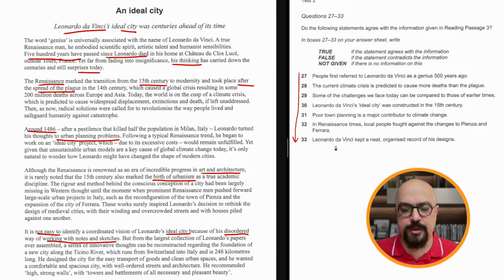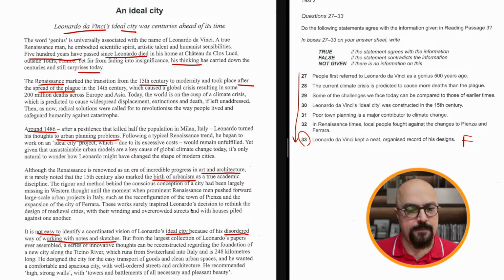So 33. Was he really neat? I mean, were his notes and designs neat and organized? Well, no. His disordered way of working. So that's definitely false. Now, this is good news. Now if we find 33 here in this paragraph, the chances are that these others will be found before. So I'm not going to worry about the second page at all. These names, well, let's find these and we can make our way back.